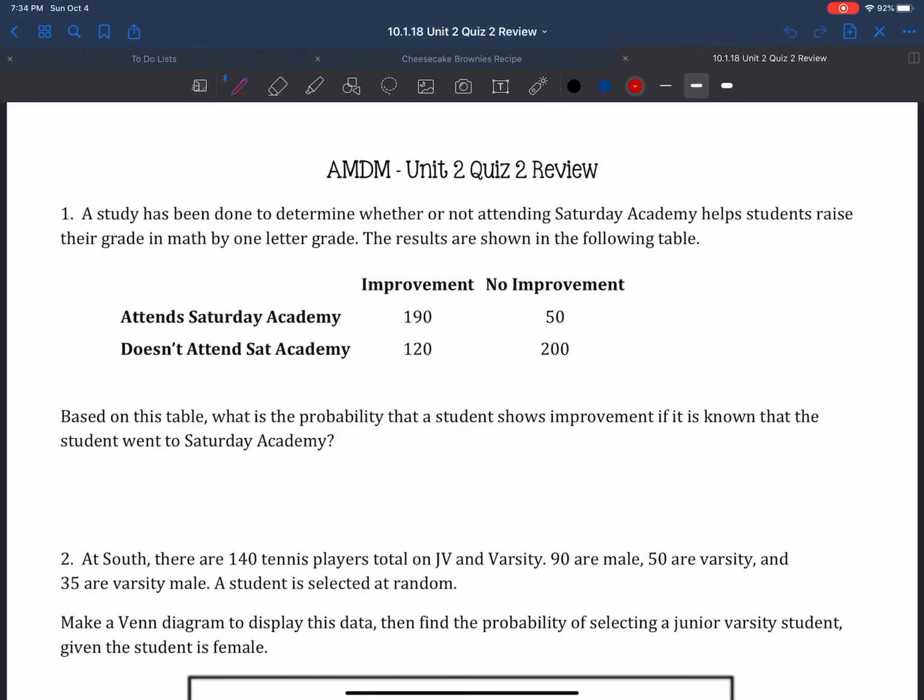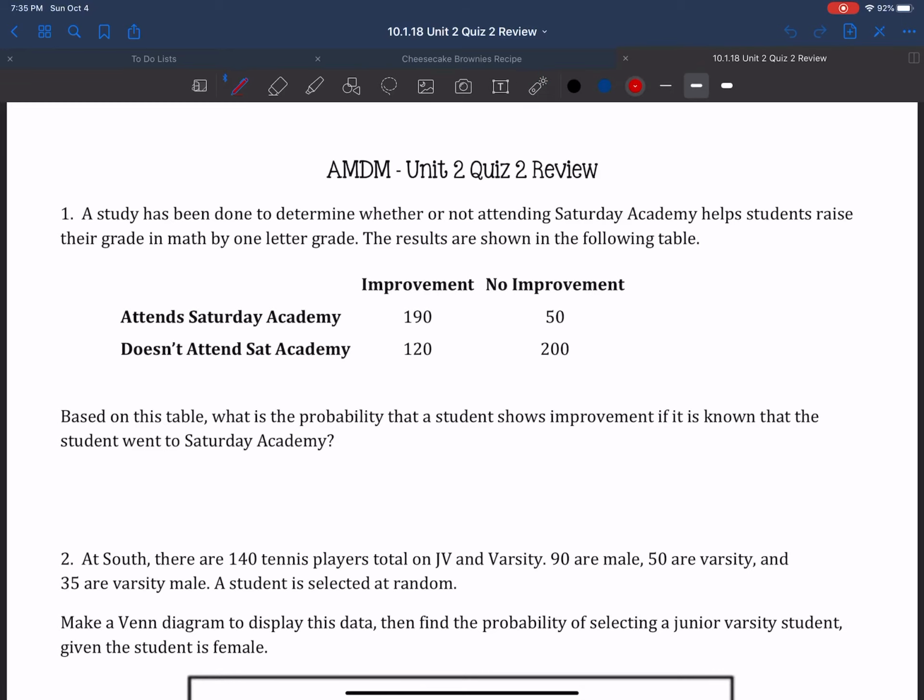Okay, in this video, we're going to be talking about the Unit 2 Quiz 2 review. It says that a study has been done to determine whether or not attending Saturday Academy helps students raise their grade in math by 1 letter grade. The results are shown in the following table. And so we've got a two-way table here showing students who attended Saturday School Academy, those who didn't attend Saturday Academy, those with improvement, and those without improvement.